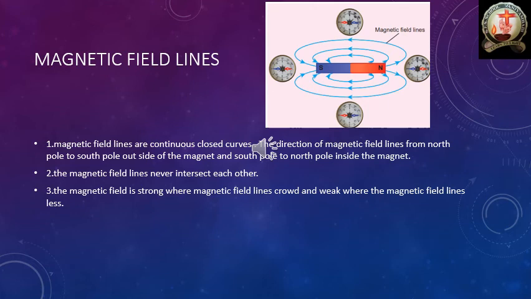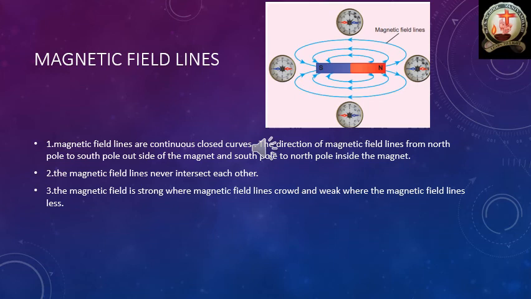But when the magnetic field line enters inside of the magnet at the south pole, that magnetic field line moves towards the north pole. So inside of the magnet the direction of the magnetic field line is south pole to north pole, and outside of the magnet north pole to south pole. Okay, remember that.